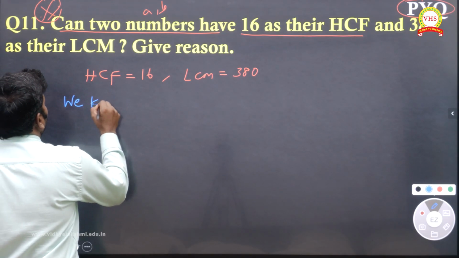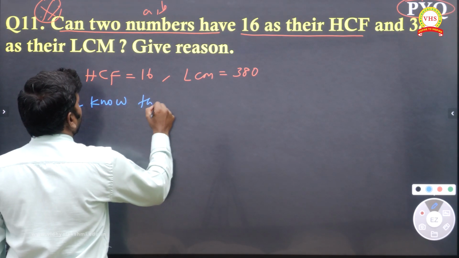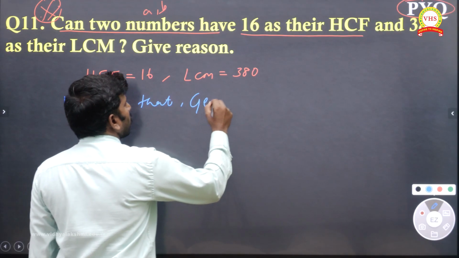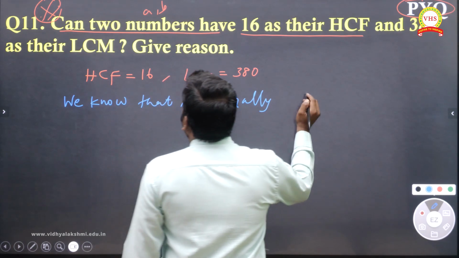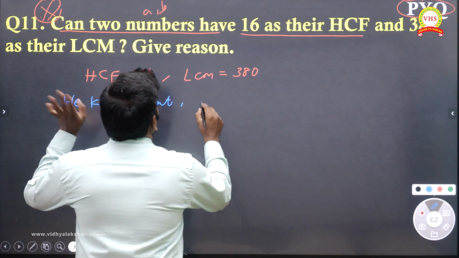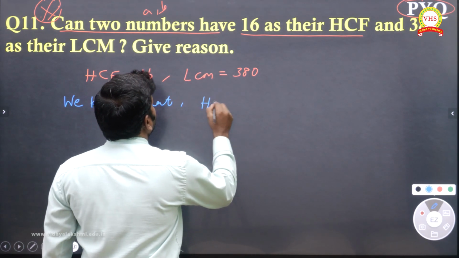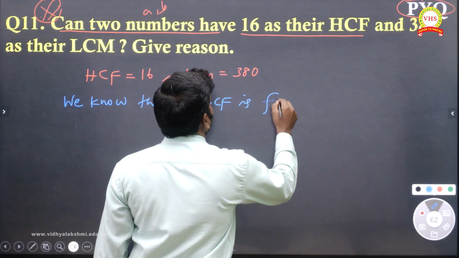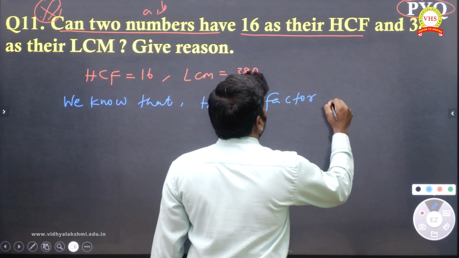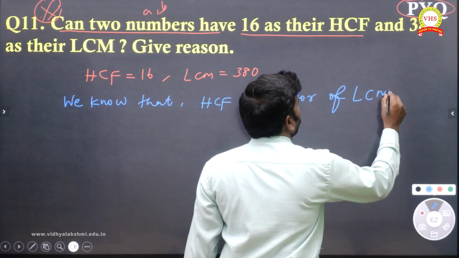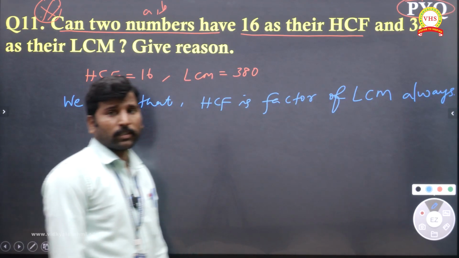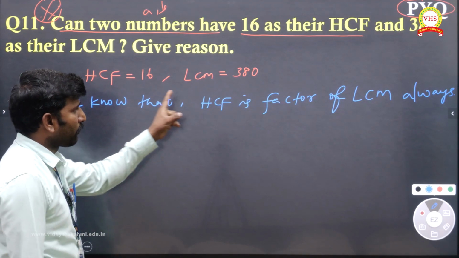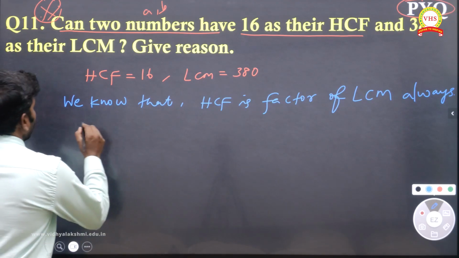We know that HCF is a factor of LCM always.